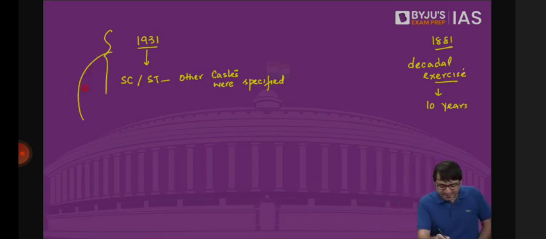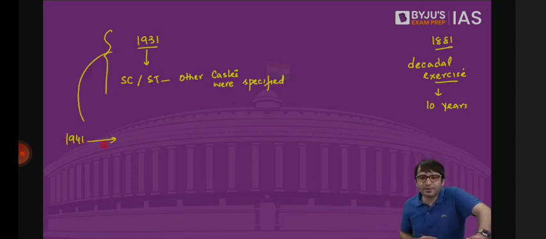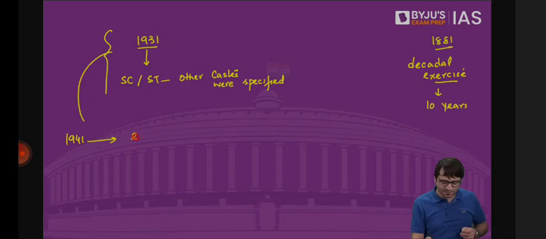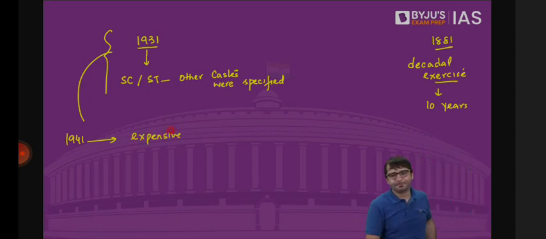But when the next census was carried out in 1941, what happened? In 1941, something else was going on. The Second World War broke out in 1939, which continued until 1945. And the British government said, carrying out such a massive exercise is expensive, and we need to save money, because we need this money to fund the war.